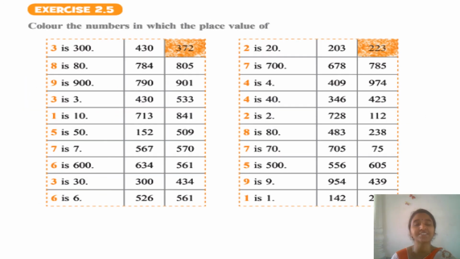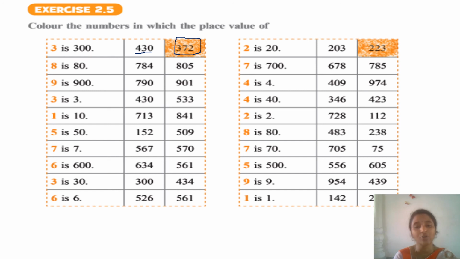Now here is an activity and entertainment also for you. You have to color the numbers in which the place value is given. Now 3 is 300. In which number? The 3 is 300 in 372, right? So we have colored this.